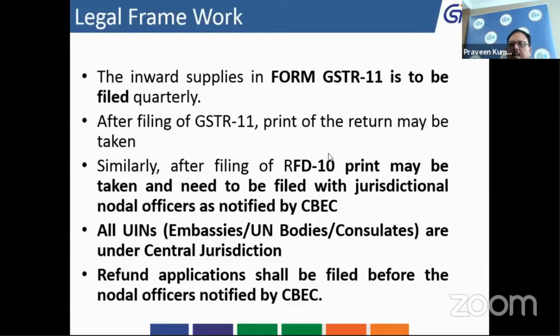So in GSTR 11, if the invoice contains a list of goods having multiple tax rates, then at the time of entry you should enter the invoice number, date, and GSTIN. These 3 things will remain common, and you have to make a separate line-item-wise entry. So suppose you have goods at 5% in the invoice, you mention in one line item 5% and other details.